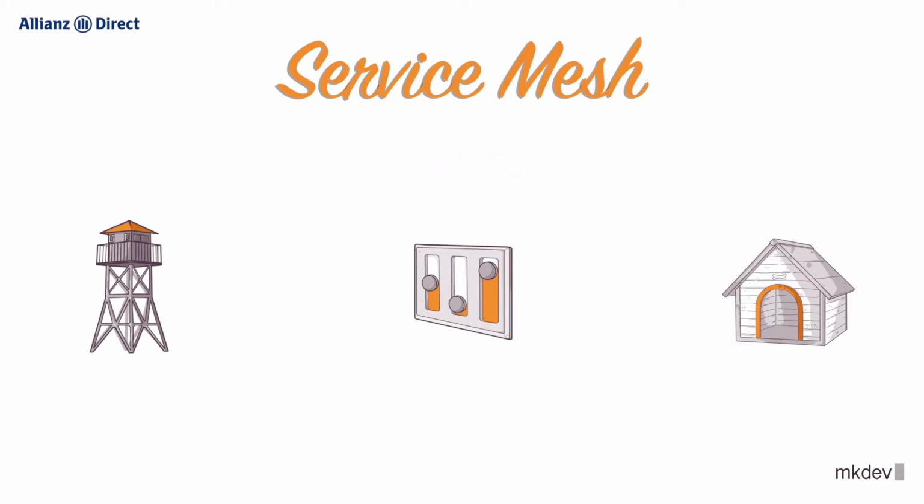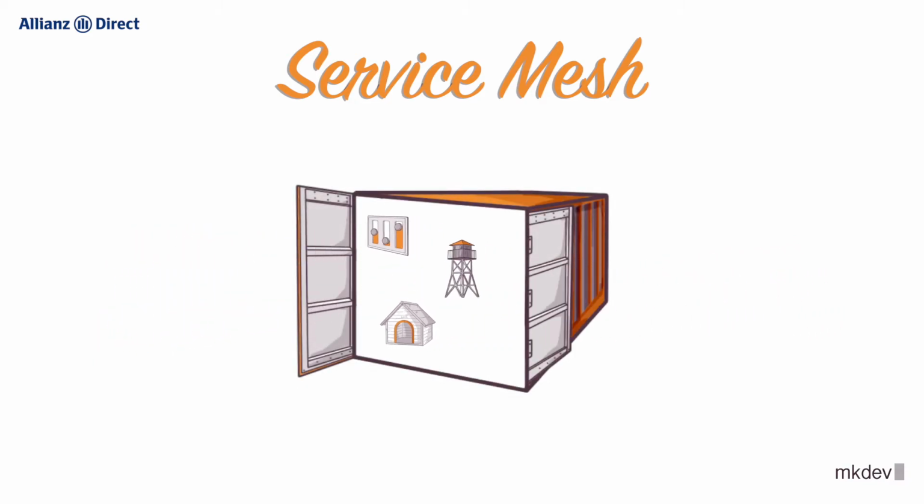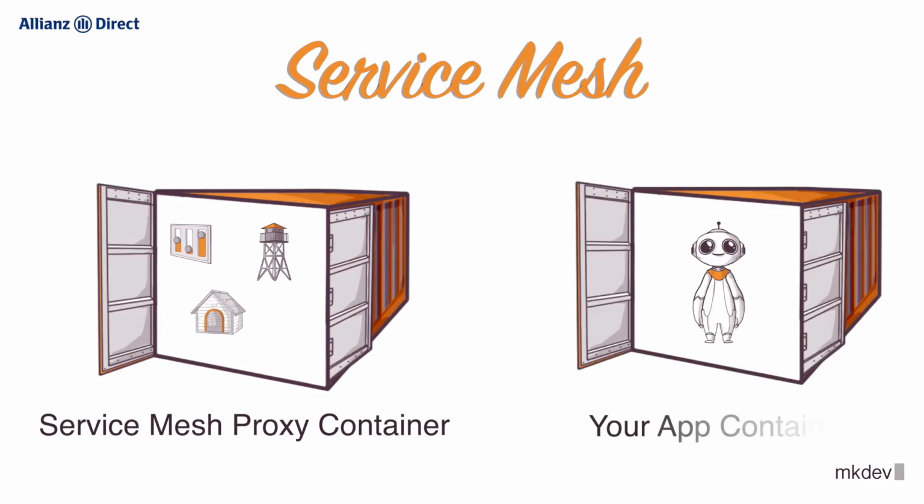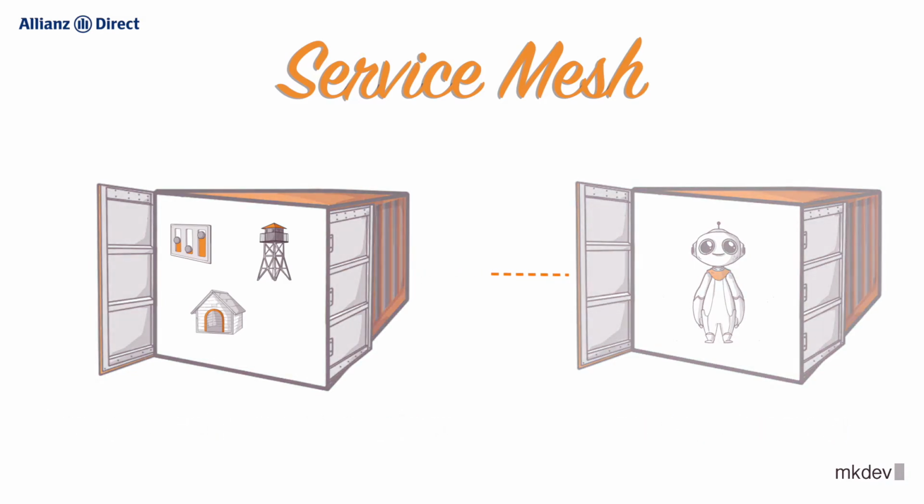The way it works, in most cases, is by injecting an additional container with a special proxy to all of your pods. This injection can be done manually, but normally it's something that Service Mesh will do for you. This proxy stands in front of your application container and takes care of the aforementioned features, like rate limiting and retries, and then, if needed, simply forwards the request to your application container. Your application does not need to be modified, everything will be handled by the service mesh.